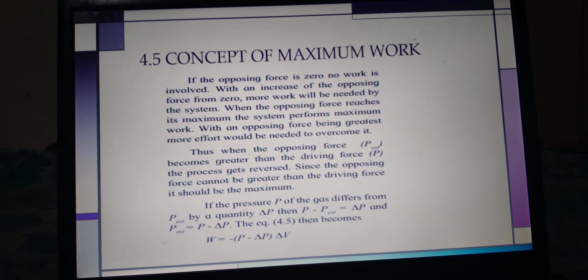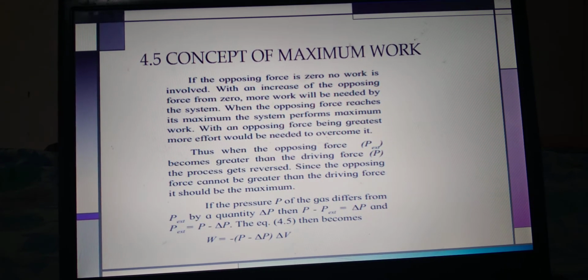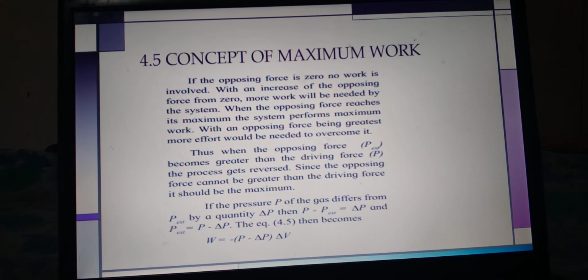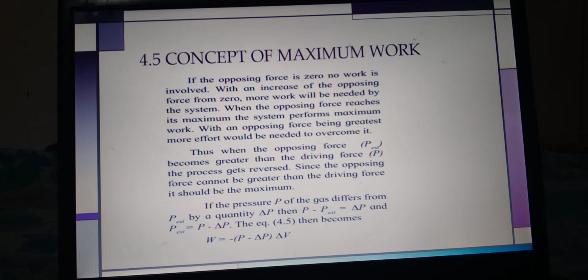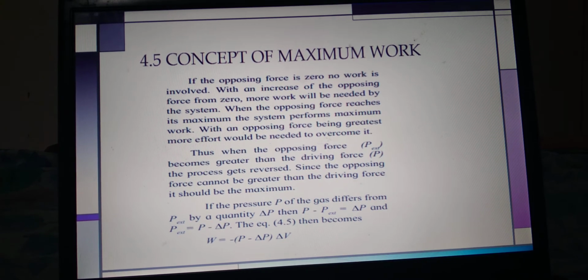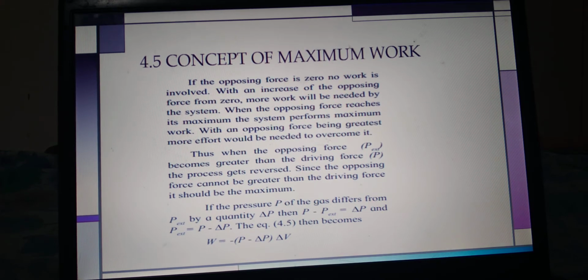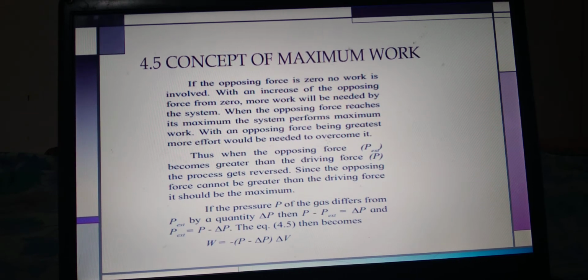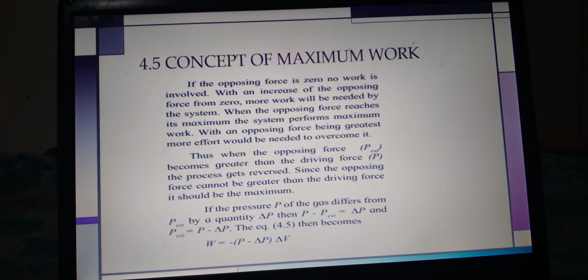You well know that work depends on the opposing force. The greater the opposing force, the more work is done by the system to overcome it. If the opposing force is 0, then no work is involved. However, as the opposing force increases from 0, more and more work will be done by the system. When the opposing force reaches the maximum value, the system does maximum work because the opposing force is greater.